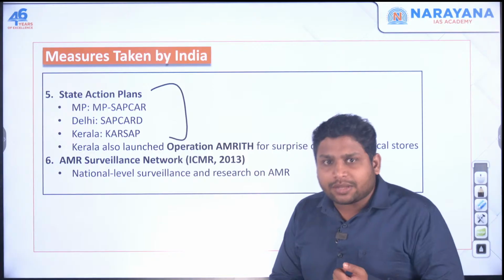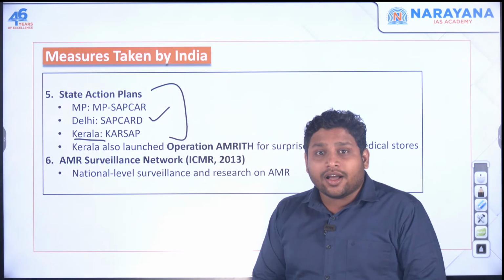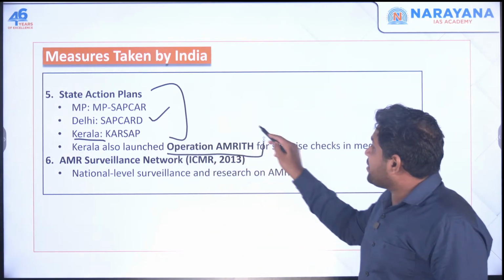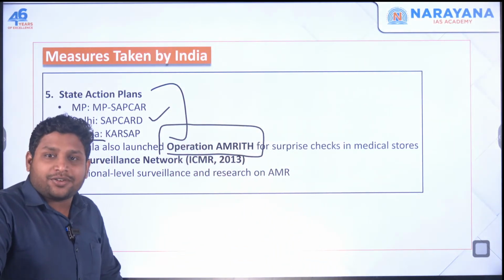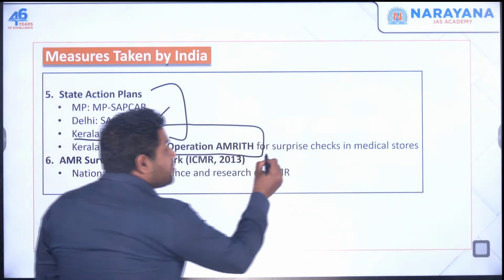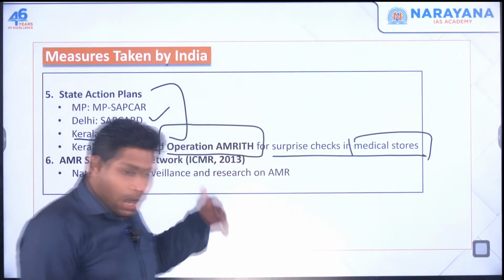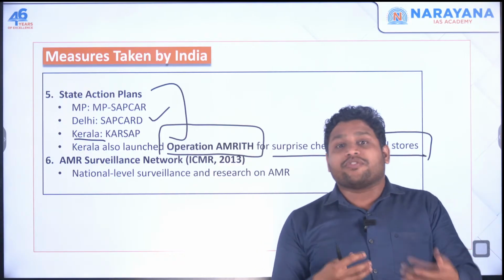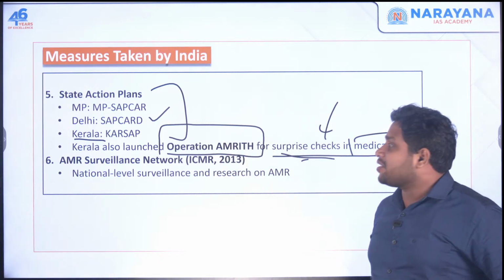Then there are state level plans also. Madhya Pradesh government came up with a plan, Delhi government came up with a plan, Kerala government came up with a plan. Even if I talk about the Kerala government specifically, they have this Operation Amrit. Now this is very famous. What the government agencies will do, they will go for some surprise checks in the medical stores to check how much antibiotics they are selling, whether they are selling with prescription or without prescription. Everything will be checked through surprise checks using this Operation Amrit.